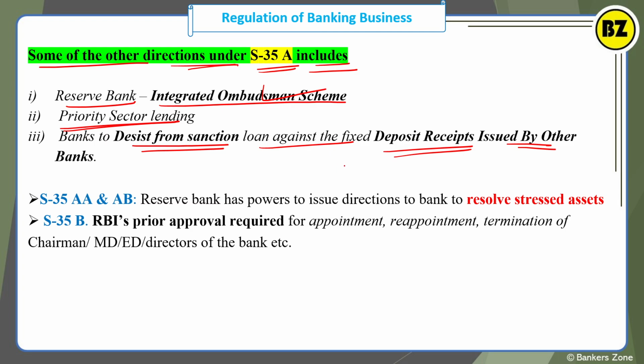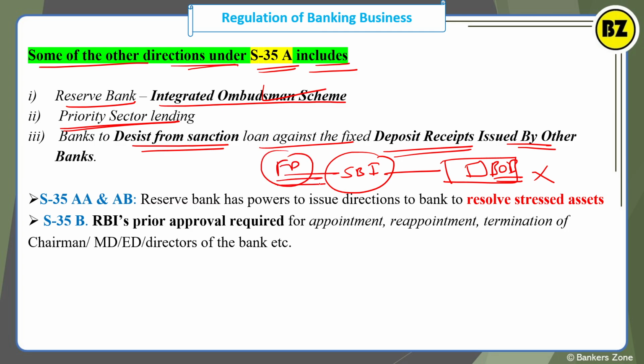Obviously, if you have an FD receipt of SBI, you cannot get a loan against that FD receipt in, say, Bank of Baroda, right? This is not possible. Why? Because how can you mark the lien? The system is different, right? So, very simple, to avoid fraud, RBI said that if you have an FD with the same bank, you have to apply for the loan against the FD there. Okay.